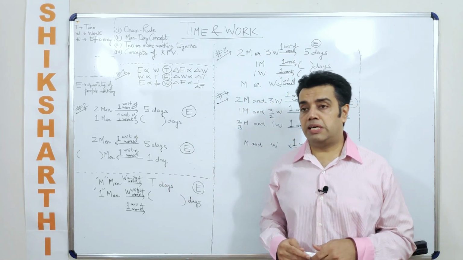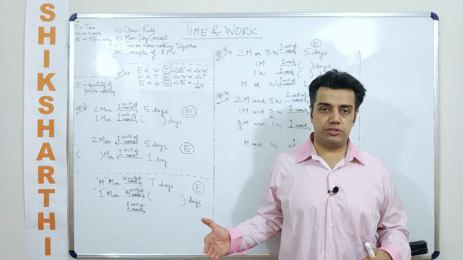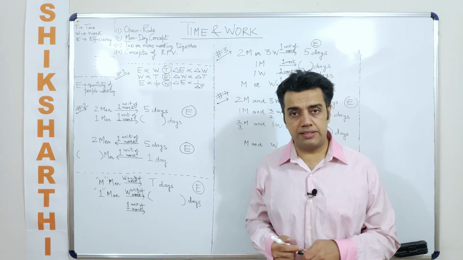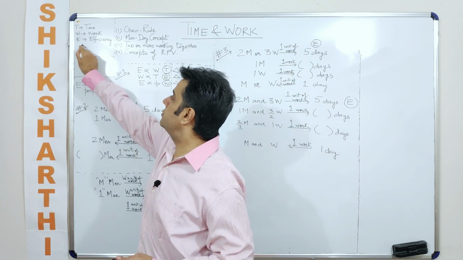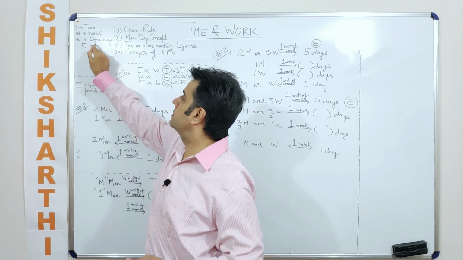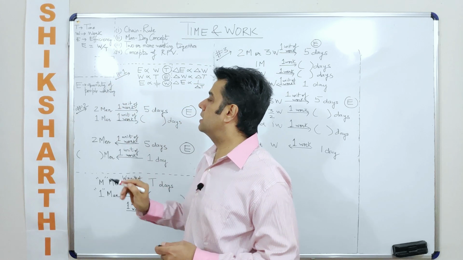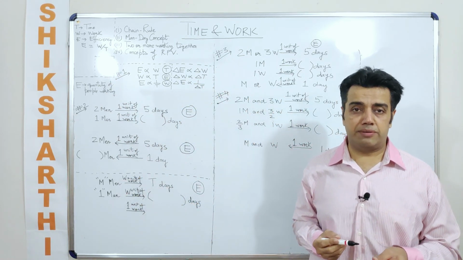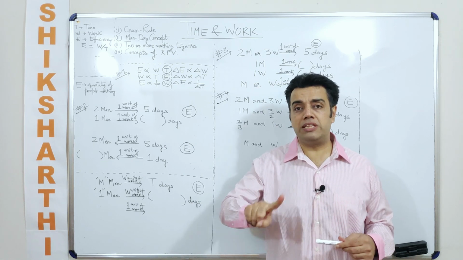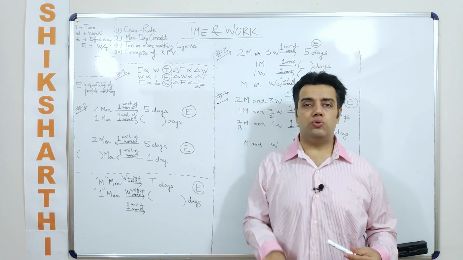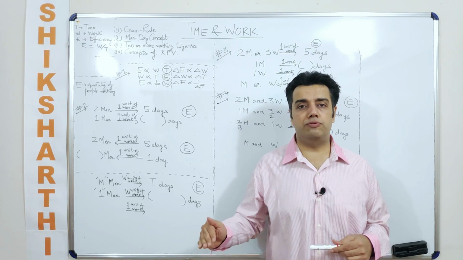So can I say the rate of doing work is efficiency? If the answer is yes, then we can establish a formula, and the formula is efficiency is the rate of doing work. Which can also be understood as one work done in 1 unit of time. So 1 unit of work done in 1 unit of time is known as the efficiency of doing work or the rate of doing work.